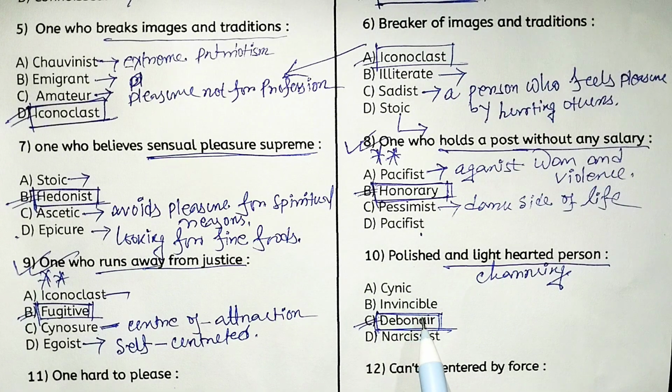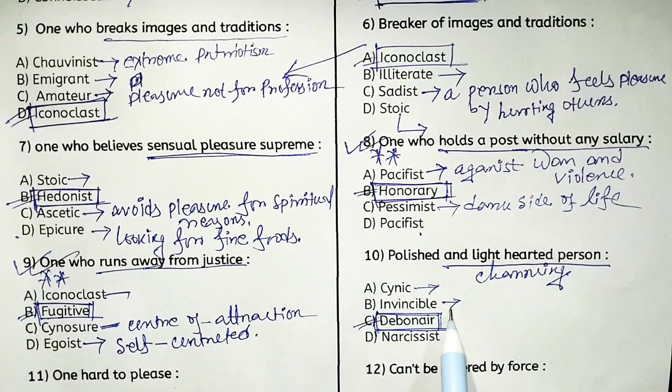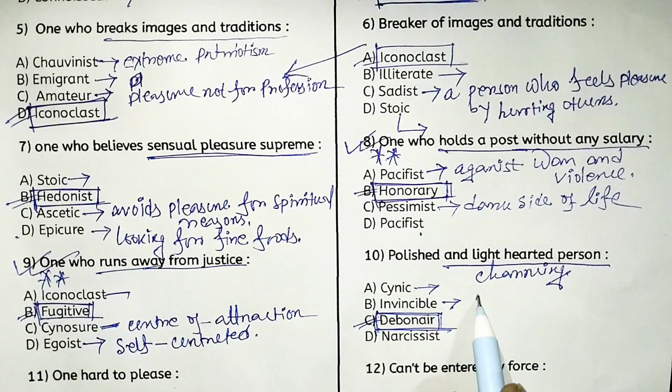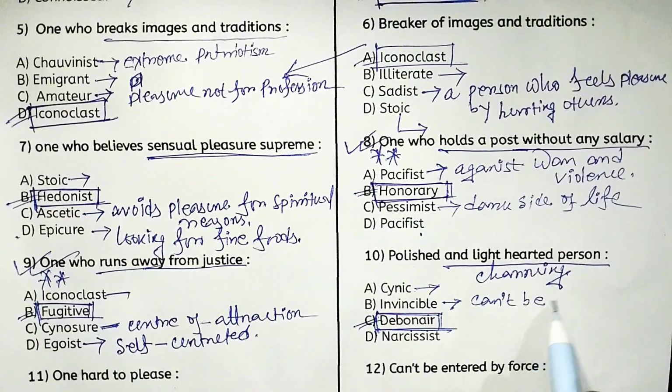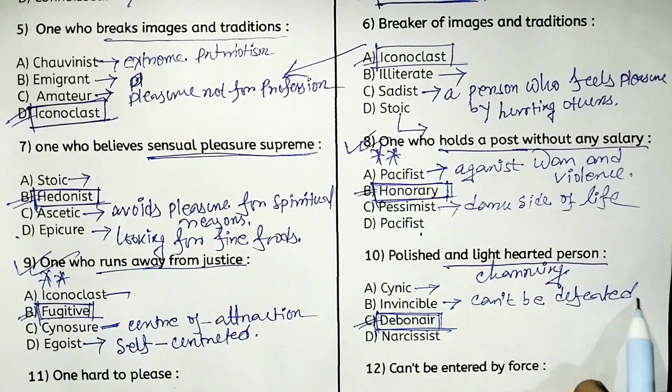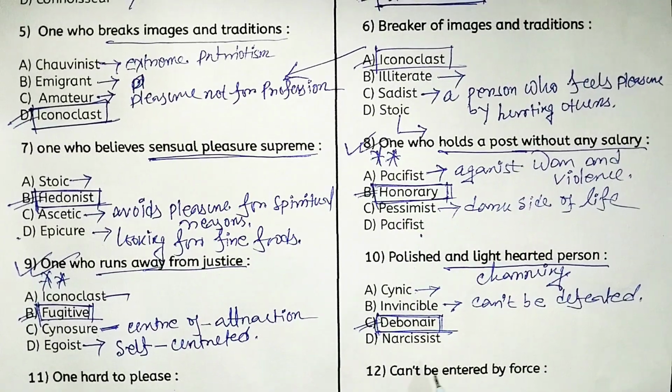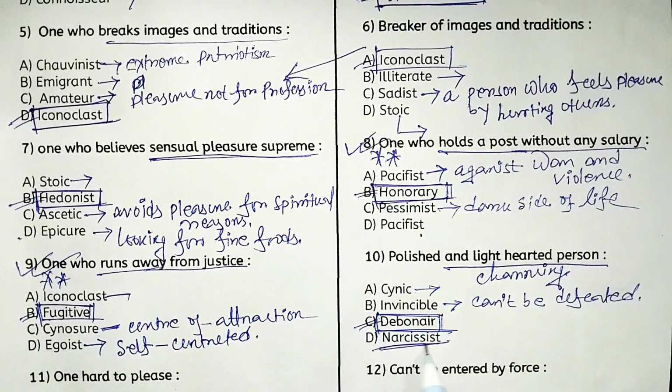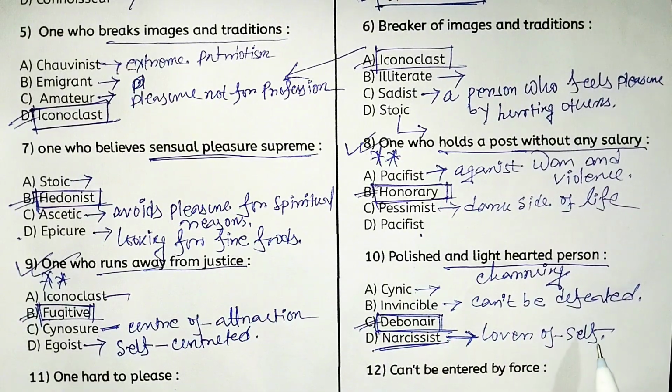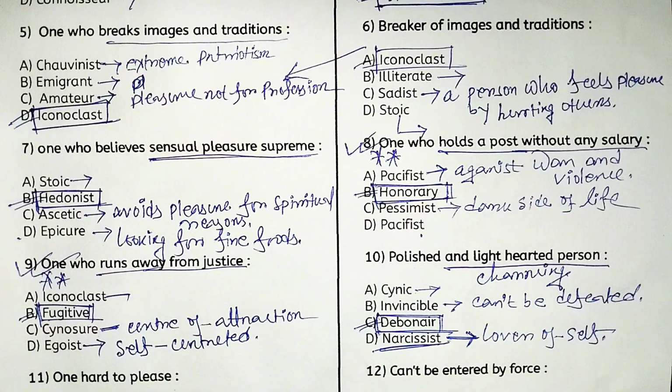Look at the option cynic. Yes, I have already told you, cynic means someone who believes people are not selfless, motivated by self-interest. And invincible means not able to be defeated, or cannot be defeated. And narcissist, yes, this one is a very important term. Narcissist means a lover of self. Okay, very good.